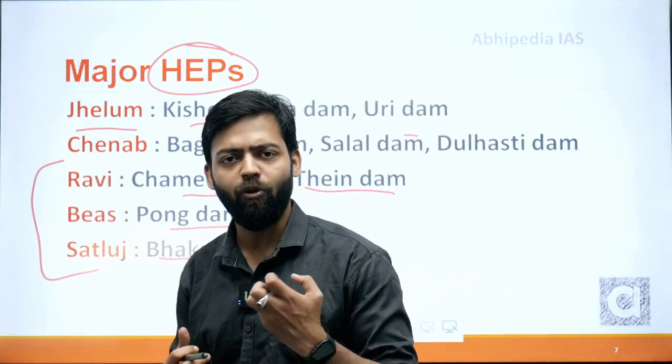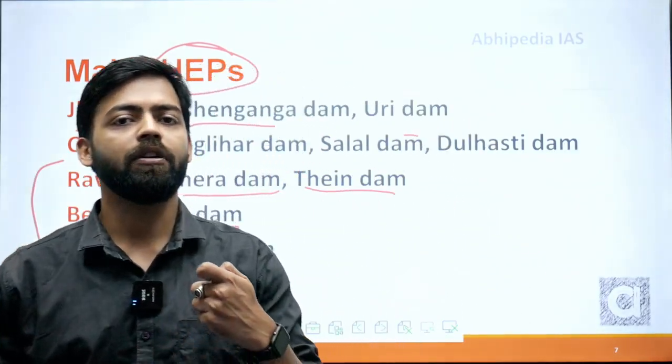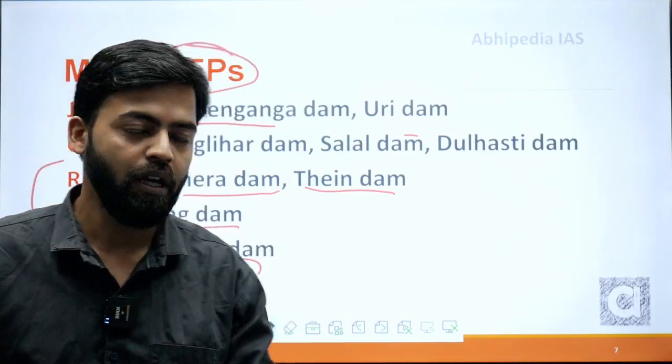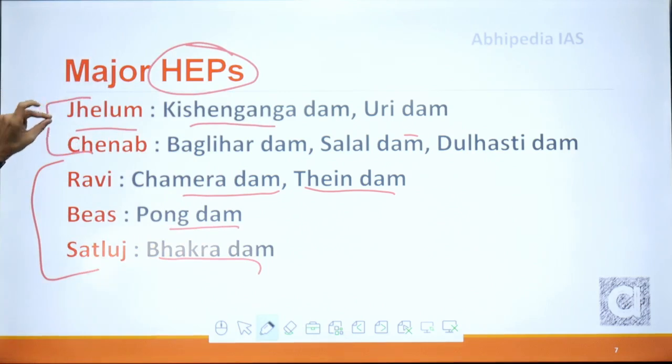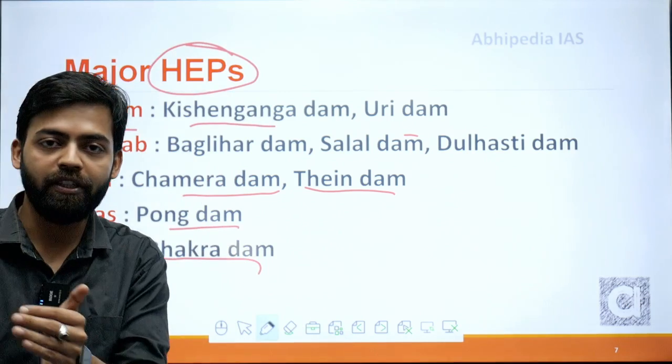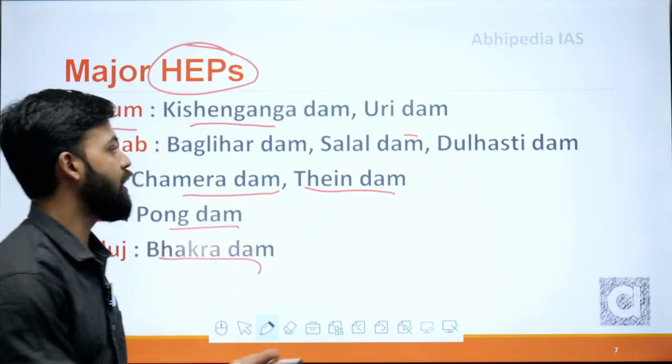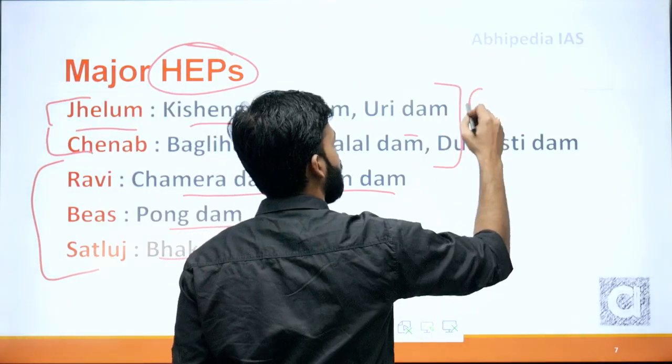The eastern river projects provide maximum water for irrigation, industrial uses and hydroelectric potential. Whereas on the western rivers, we can use the water only for non-consumptive uses. That is, the natural flow of the river should be maintained. That's why we can only build run-of-the-river projects.